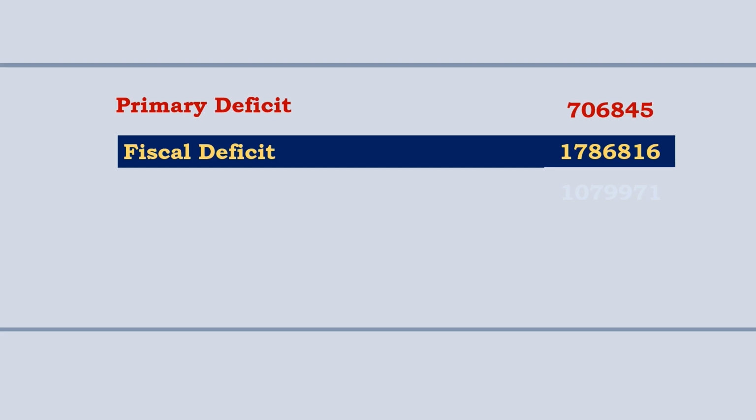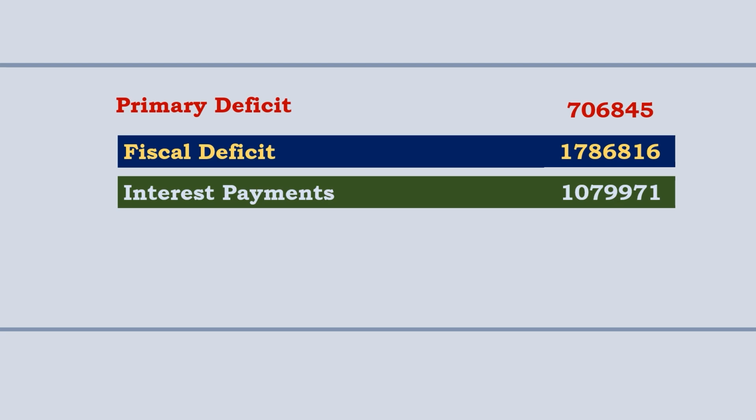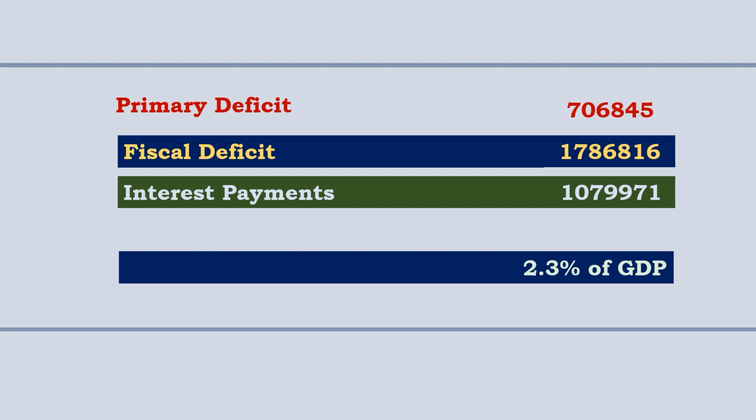So the interest payments are 10,79,971 crores. So subtracting interest payments from the fiscal deficit, we get the primary deficit. So primary deficit is fiscal deficit minus interest payments, and this constitutes 2.3% of the gross domestic product.